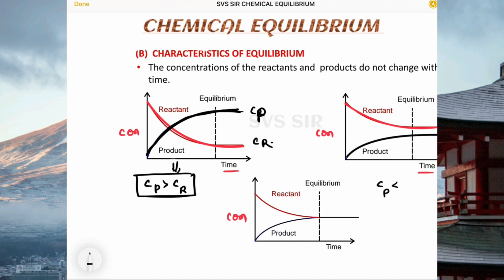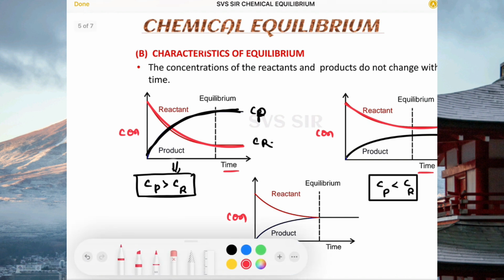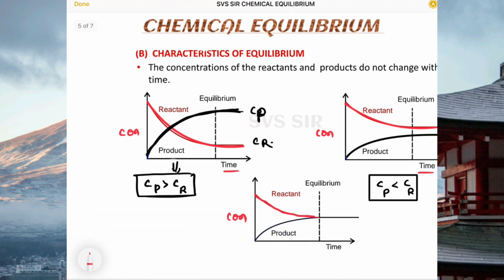Concentration of product is less than the concentration of reactant. Here you see we have another situation. Reactant concentration, product concentration remains the same. Concentration of product equal to concentration of reactant. So therefore all these possibilities we can expect.